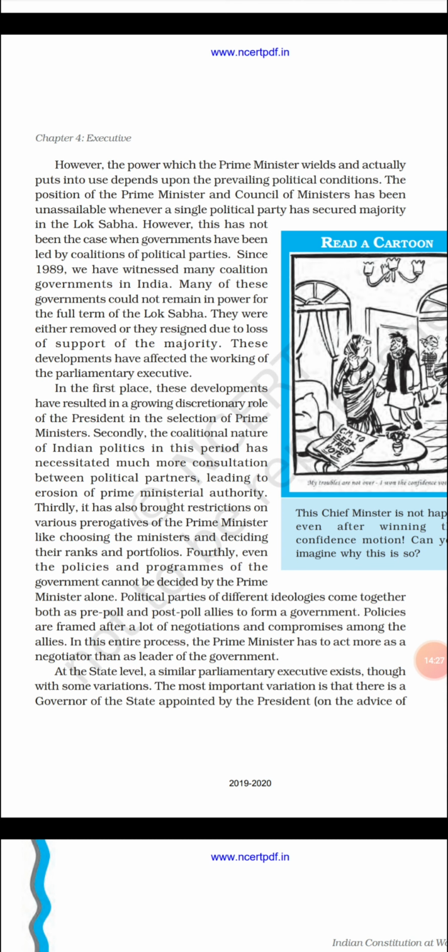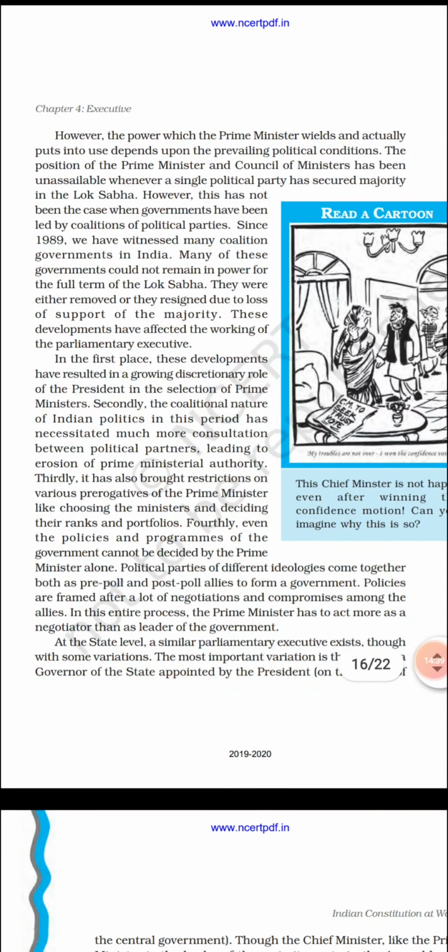Fourthly, even the policies and programs of the government cannot be decided by the Prime Minister alone. Political parties of different ideologies came together, both as pre-poll and post-poll allies, to form a government. Policies are framed after a lot of negotiation and compromises among the allies. In this entire process, the Prime Minister has to act more as a negotiator than as leader of the government.